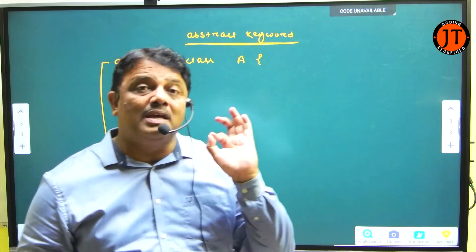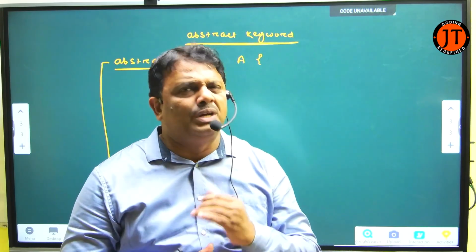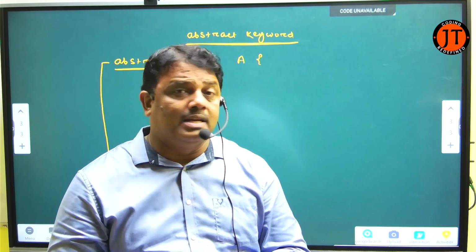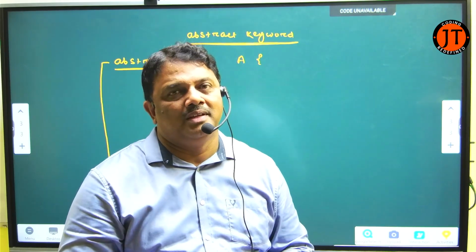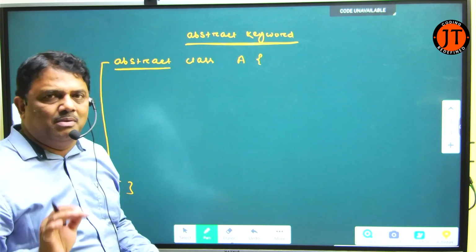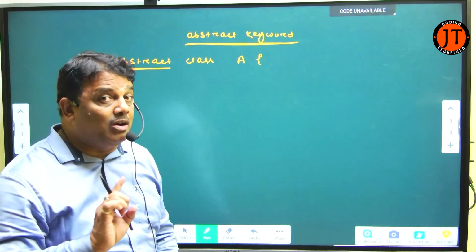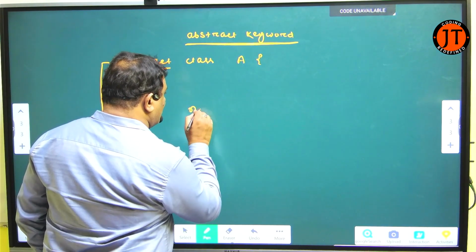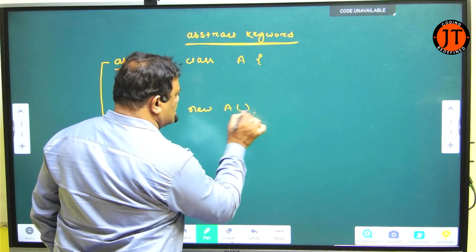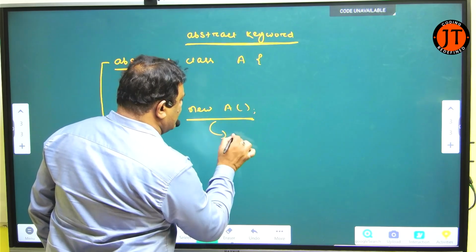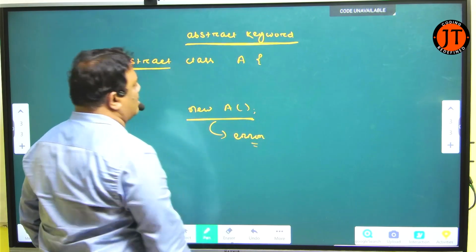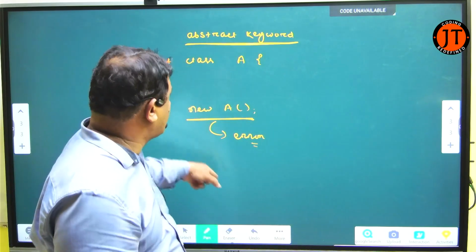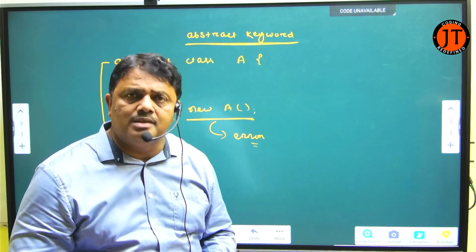abstract class cannot be instantiated. What does it mean? You never create an object of the abstract class. That is the first point you have to remember. When I declare an abstract class in Java, remember, abstract class cannot be instantiated. As a programmer, I never write like this. This is an error. It directly generates an error. Why does it generate an error? Because it is an abstract class. And as a programmer, I never create an object of an abstract class.